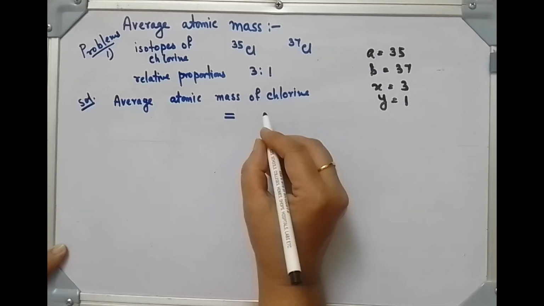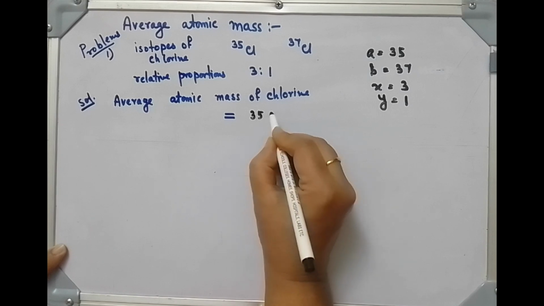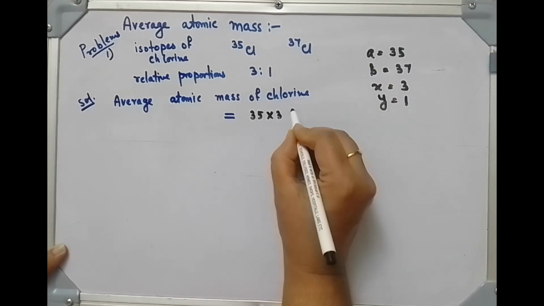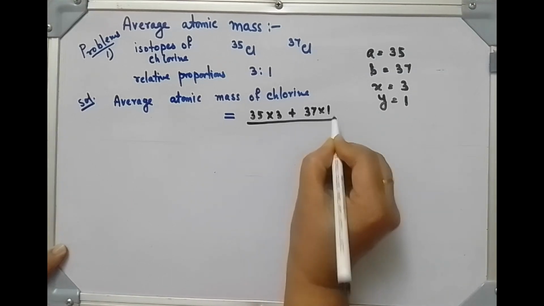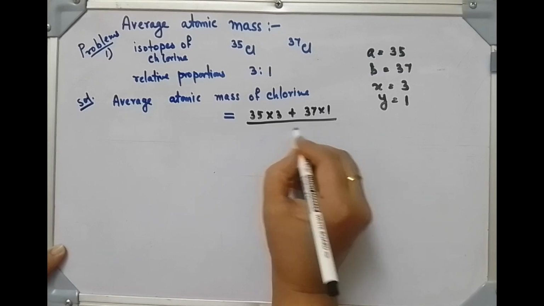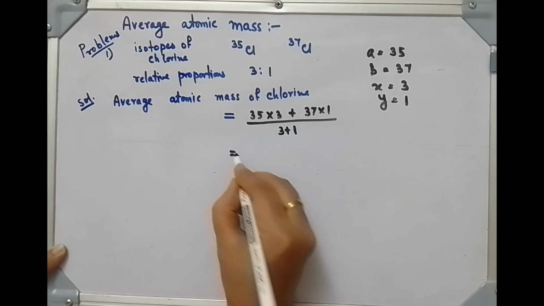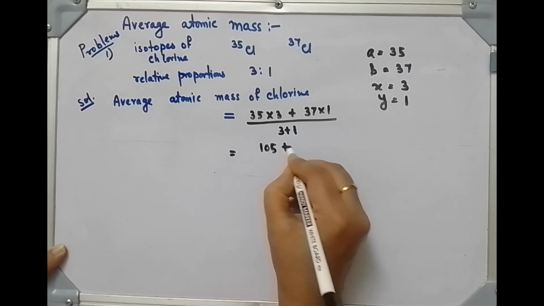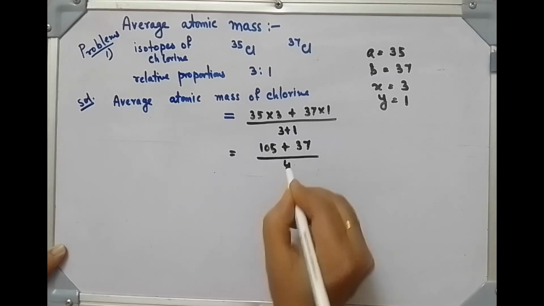So using that formula we can write 35 into 3 plus 37 into 1, divided by 3 plus 1. So we can write 105 plus 37 divided by 4.